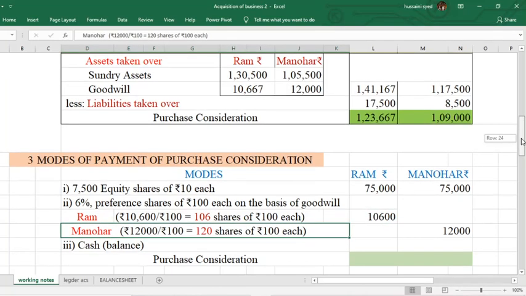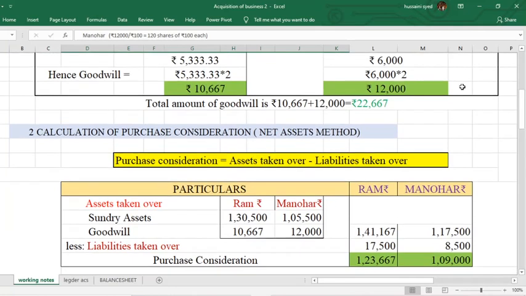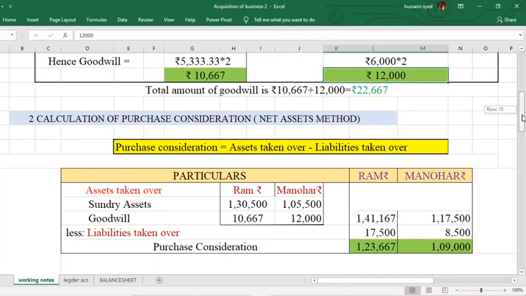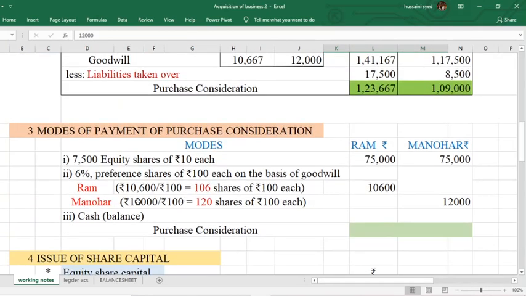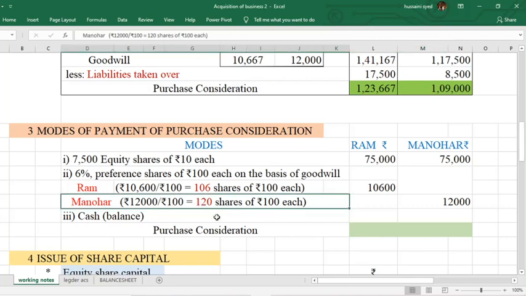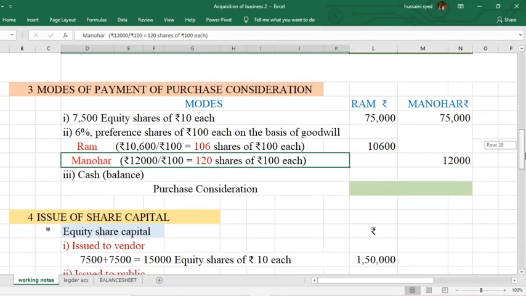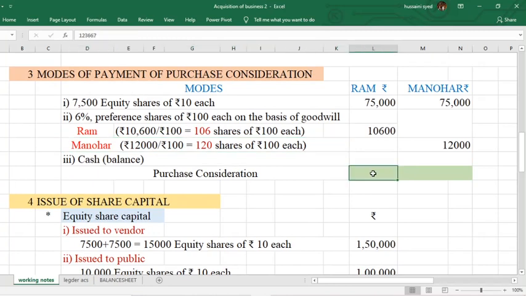How much is the goodwill you calculated for Manohar? 12,000. 12,000 divided by what is the value of each preference share? 100 each. You will get 120 shares. The balance has to be paid in the form of cash.